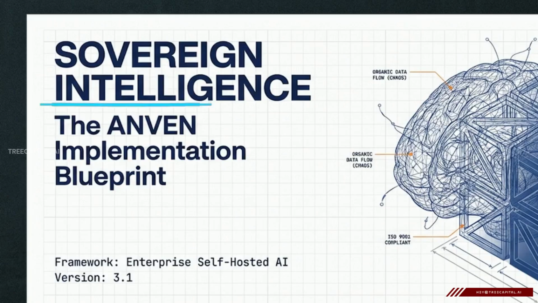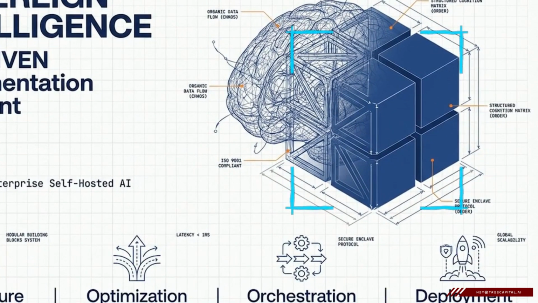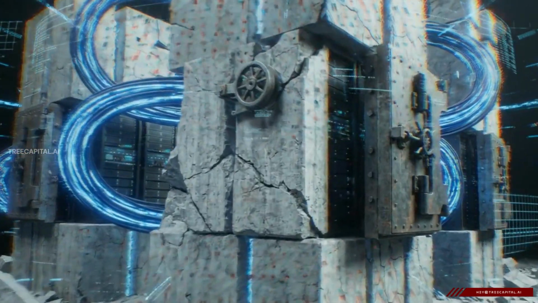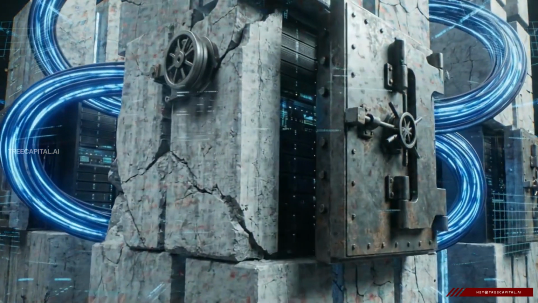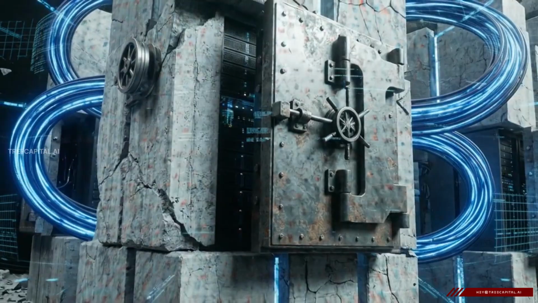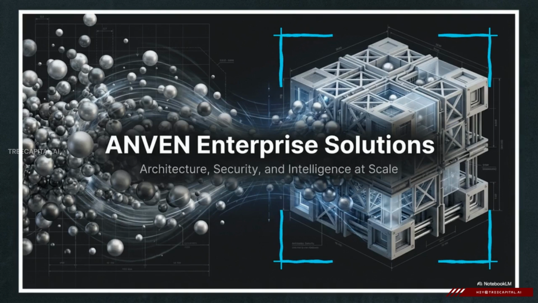Treecapital AI developed Anven to serve as a sovereign intelligence layer. It is built specifically to govern the enterprise perimeter from the inside. Anven deploys directly within isolated virtual private clouds or air-gapped on-premise servers. This ensures that sensitive data never leaves your infrastructure. This sovereign approach translates raw, chaotic corporate data into secure, proprietary logic, keeping telemetry entirely under your control.